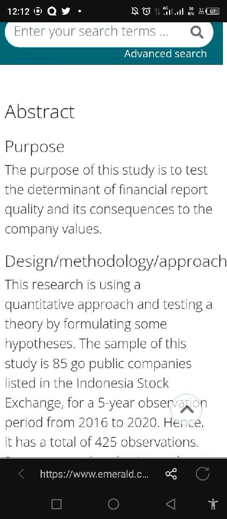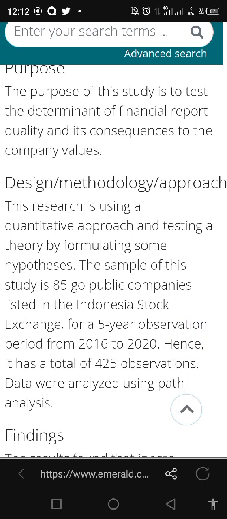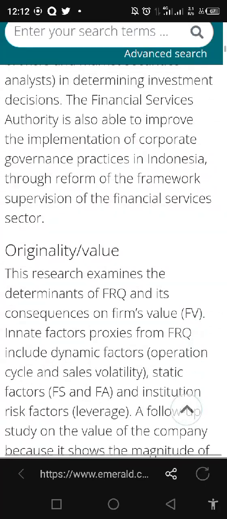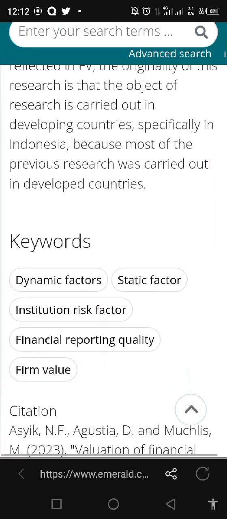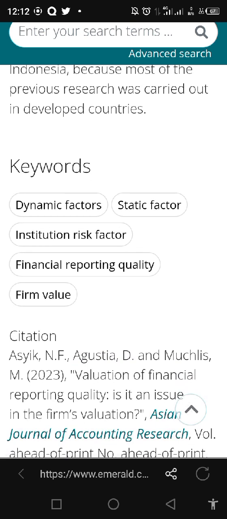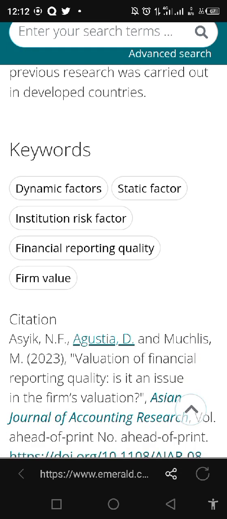And these are the abstracts. You see, the abstract makes up the purpose of the study, the design, methodology, and approach, then the findings and practical implications, and the originality of the study together with the keywords. So a way I can see if a particular journal I want to download is relevant is, number one, I will look at the keywords. What makes up the keywords? Dynamic factors. It doesn't resonate with my own study. Static factor, institutional risk factors.